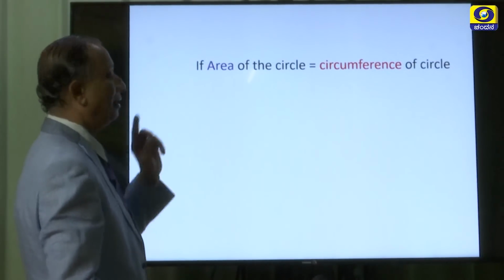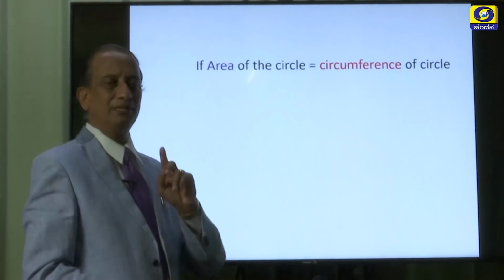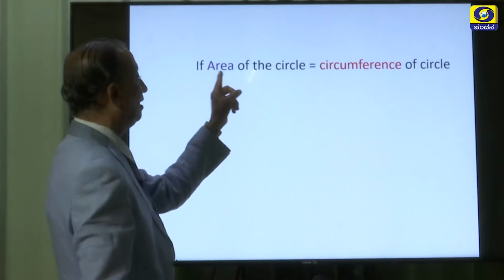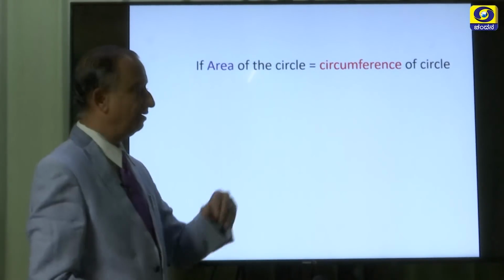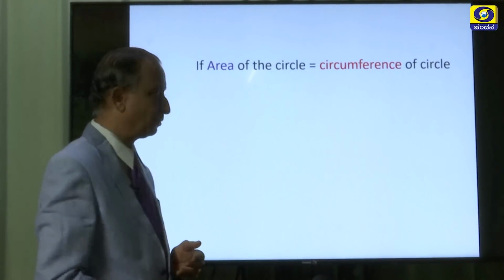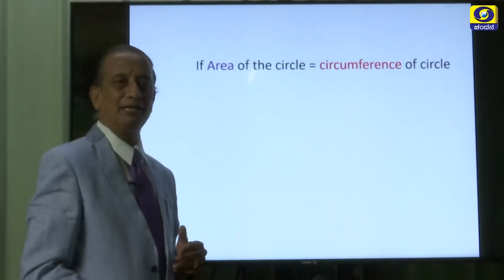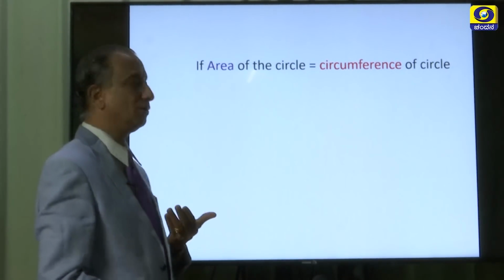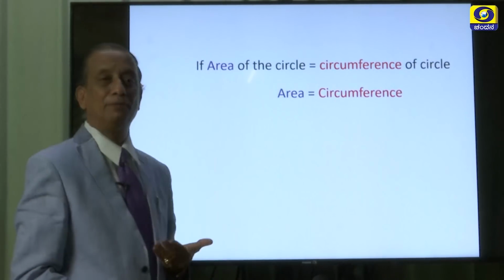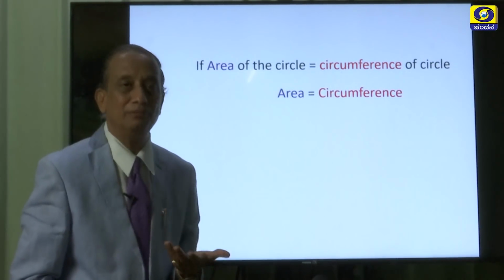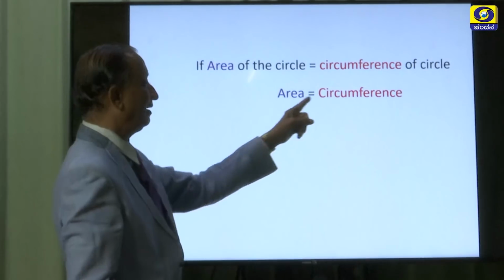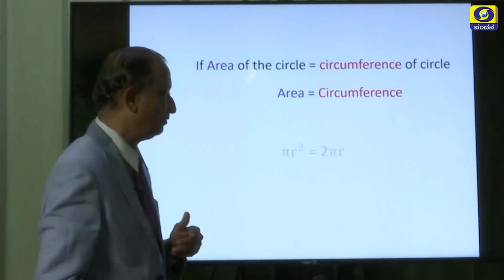Now, let us say that in one particular case we find the area of a circle and that of the circumference also, and if they are numerically equal, then how much will be the radius? So, area is equal to circumference numerically.